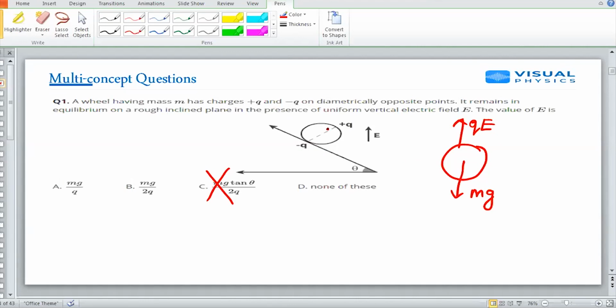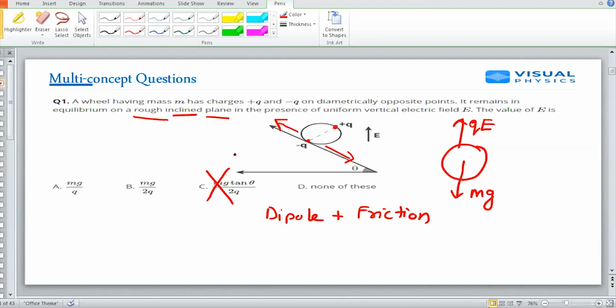Now, second, minus q and plus q is given. It means it's a question of dipole. It is a question of dipole plus friction, because you have to read the question properly. A rough inclined plane means dipole and friction. The wheel will try to come down, but due to this electric force and field, some force is there which is trying to stop it from tumbling down the slope.